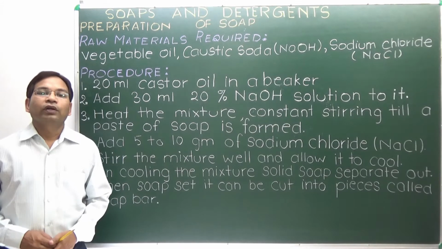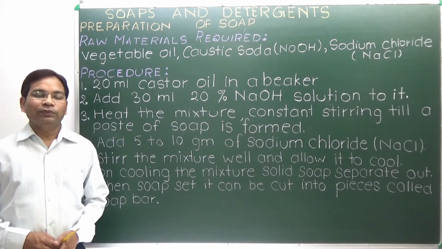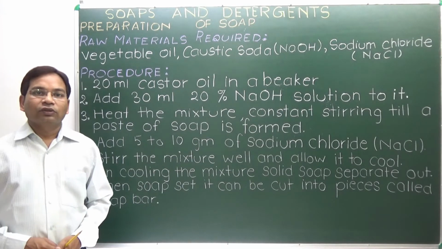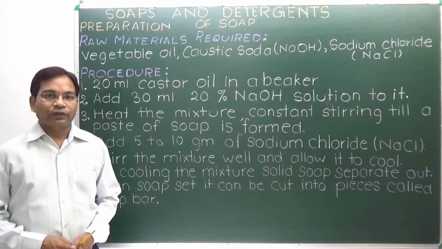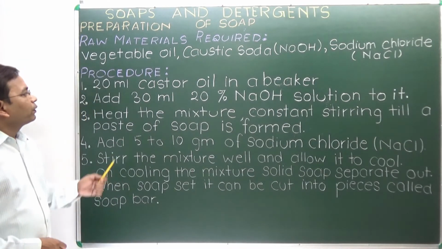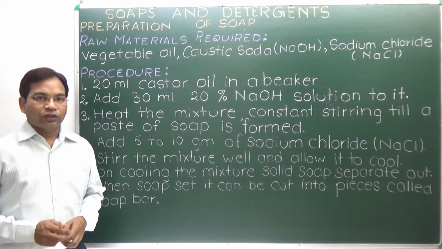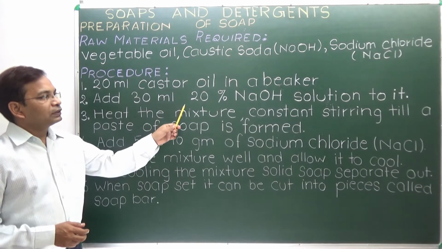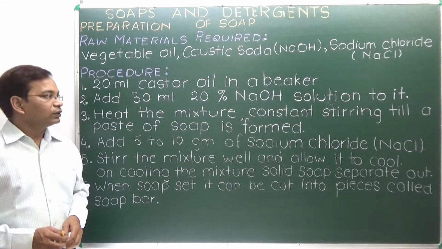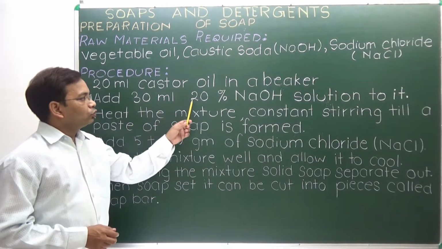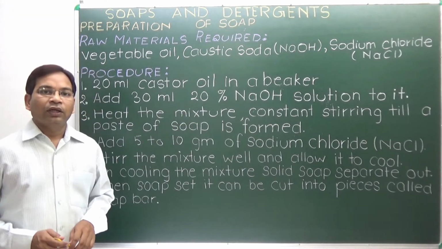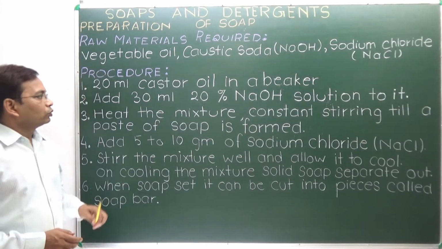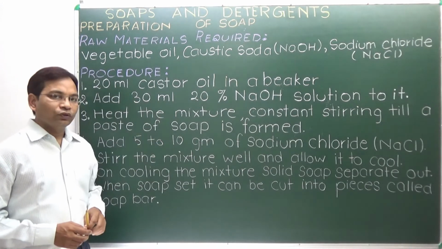Preparation of soap. Raw materials required to prepare soap are vegetable oil, caustic soda (sodium hydroxide) and sodium chloride. It is prepared by first taking 20 ml of castor oil in a beaker, then adding 30 ml of 20% NaOH solution to it. 20% means 20 gram of NaOH in 100 ml of water.